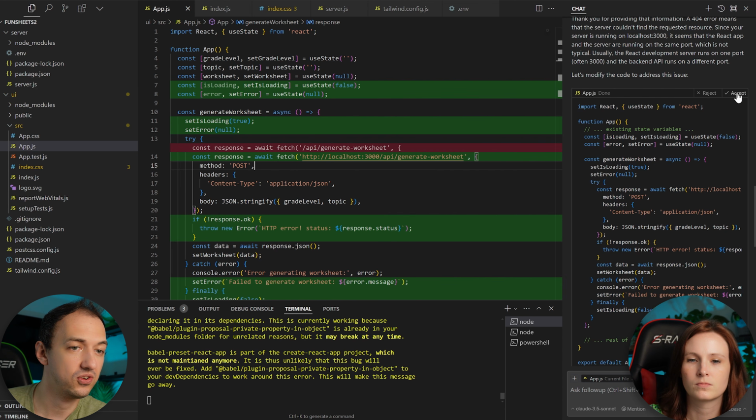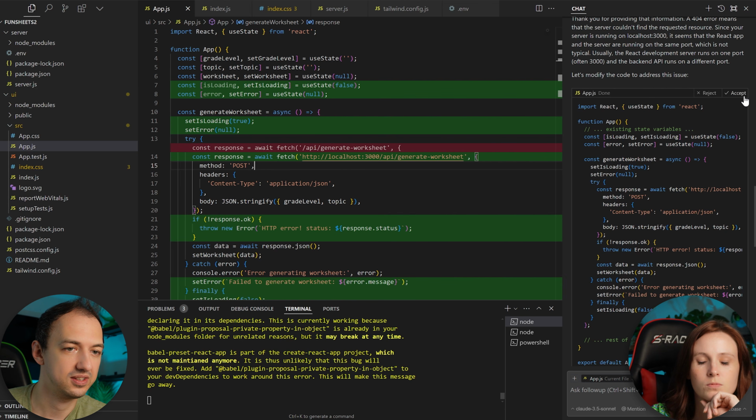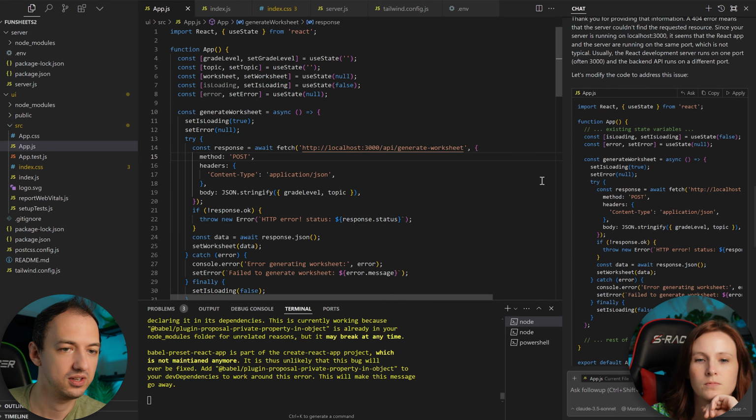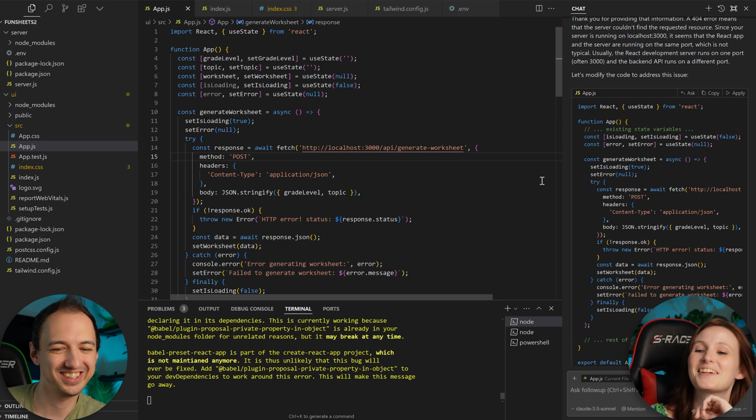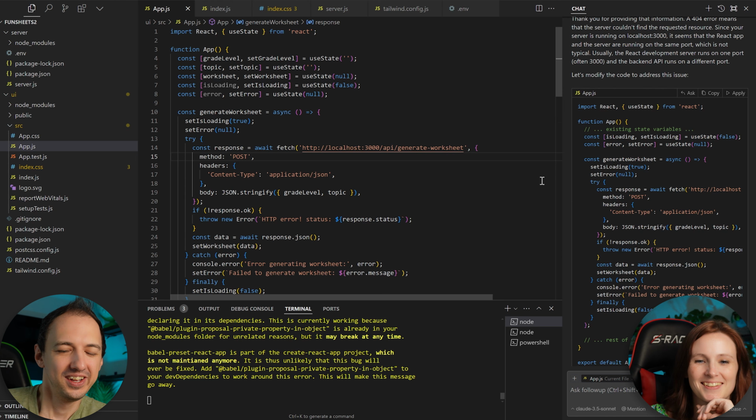Oh, looks like it also added some loading handling. Look at that. Oh, that's cool. That's kind of cool. That's nice. So you can press Control. Oh, look at that. It accepted it all. So there was a UI way to do it, I guess. Yeah, I guess so. All right, cool. So let's see if that does the trick.